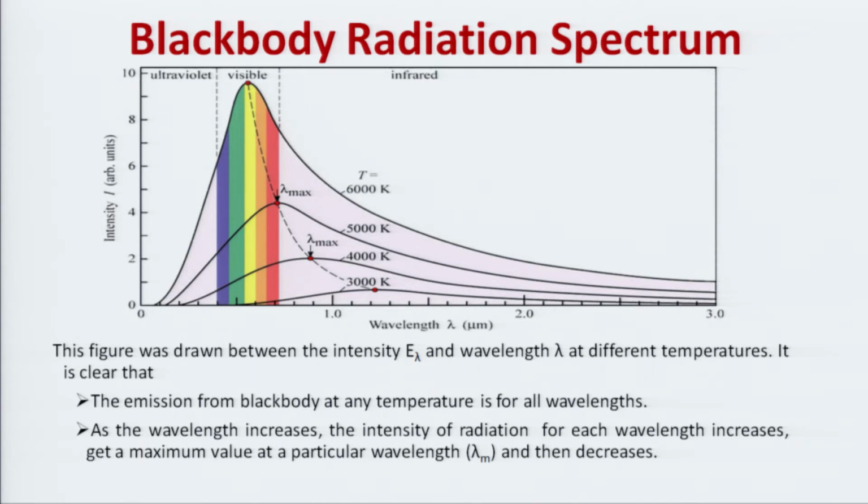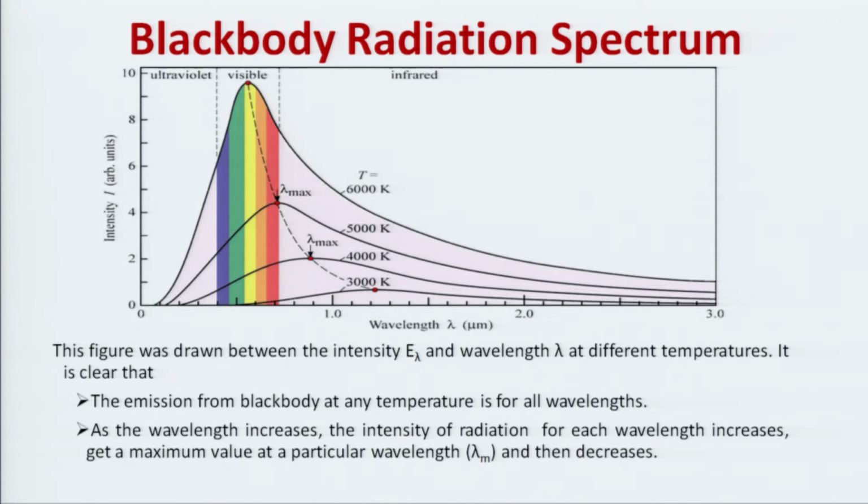Again, this graph is not symmetric. As we increase the wavelength, the intensity increases, and for a particular temperature at a particular wavelength it is maximum, and the wavelength corresponding to the maximum intensity is known as lambda max. So, each curve has one peak, that peak belonging to the highest intensity at a particular wavelength. So, all lambda max are different.